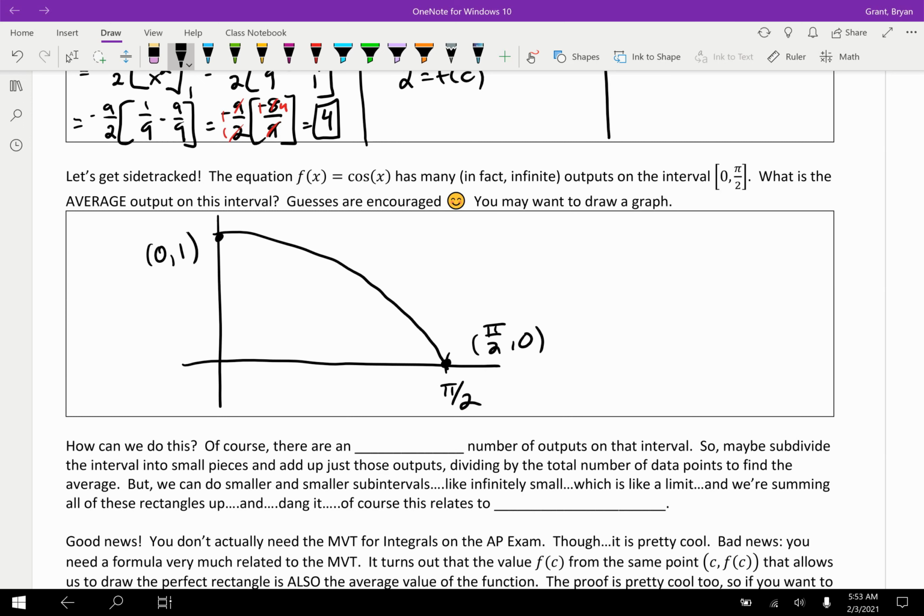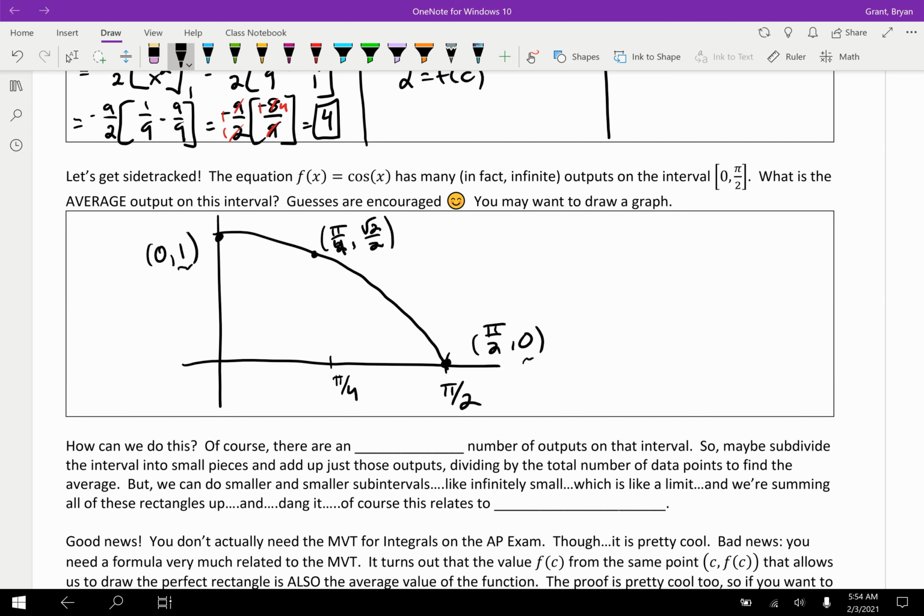And my question is, what is the average output on this interval? That's kind of a weird question to wrap your head around, the average output. But you can see that there are many different outputs on here. One output was 1, one output was 0. If you substitute in pi over 4, we know that one: the cosine of pi over 4 is root 2 over 2. But what is the average? It's tough to say the output in the middle because that's not quite how averages work, but either way, what is the average output?